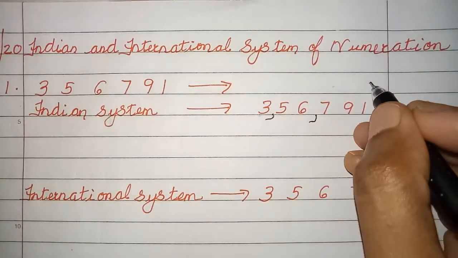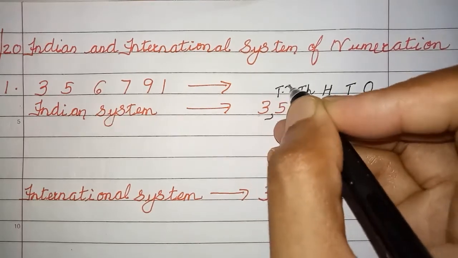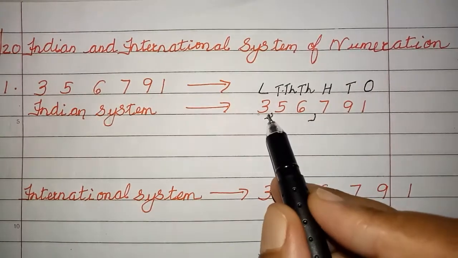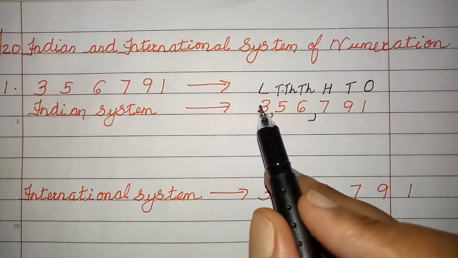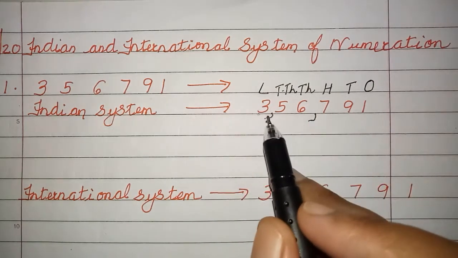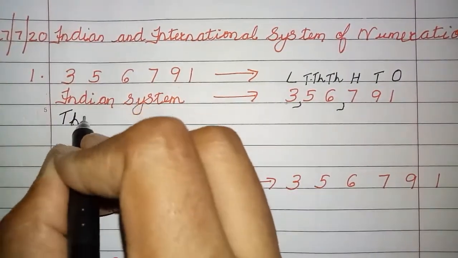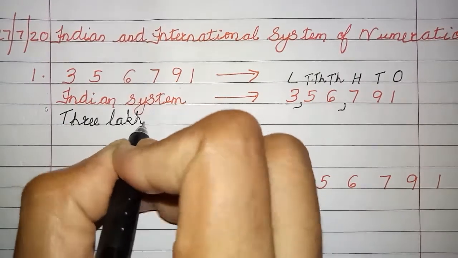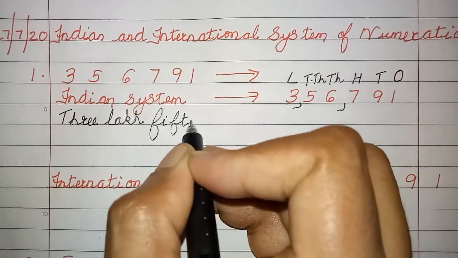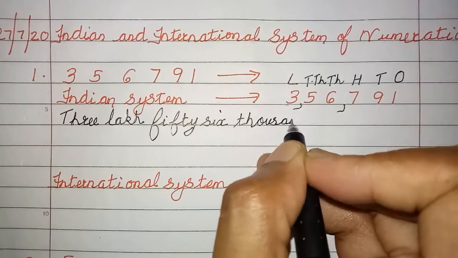Now let us write the periods. Ones, tens, hundreds, thousands, 10,000s and lakh. Now we are going to write the number from your left side. Now you can see here there is no 10 lakh, no crore, no problem. You just see what is the first number? 3. 3 is in lakhs place. How do you write it? 3 lakh. Now 5, 6 is together in thousands place. So it will be 3 lakh 56,791.